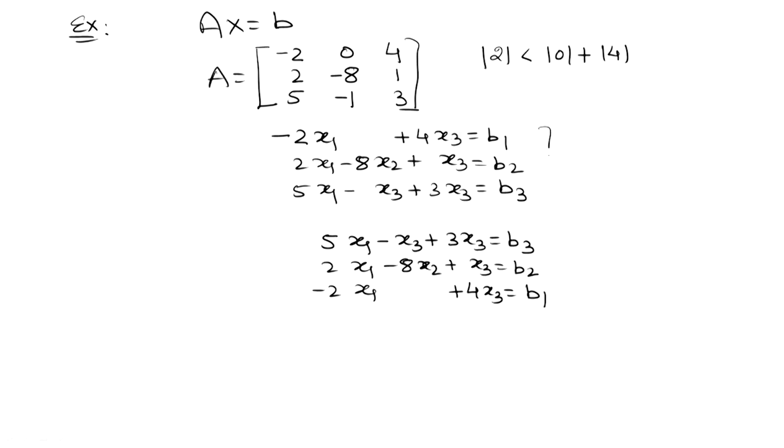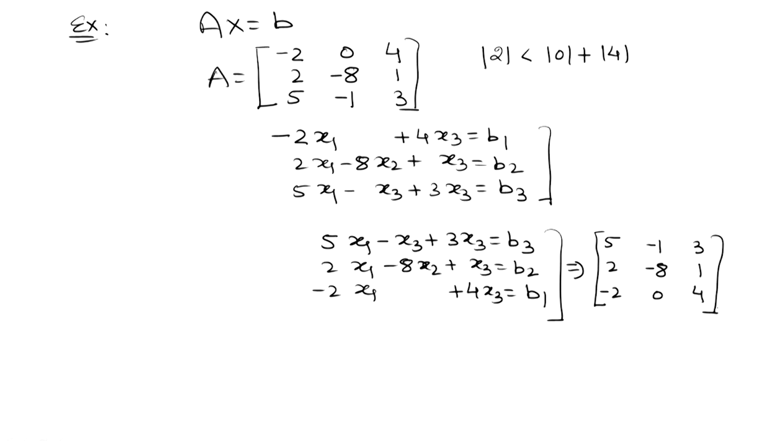Now, these two systems are the same, they will have the same solution, I have just interchanged the order of the equations. If you see the coefficient matrix of this system, it will become 5 minus 1 3, 2 minus 8 1, minus 2 0 4.